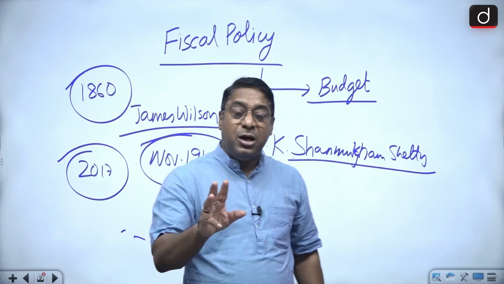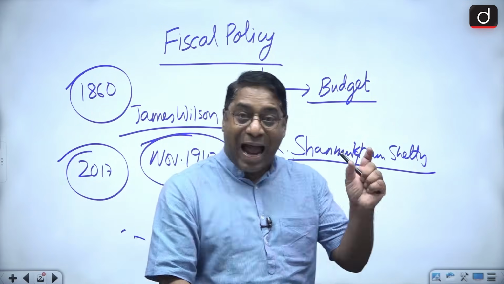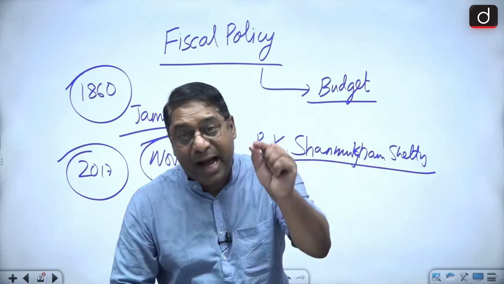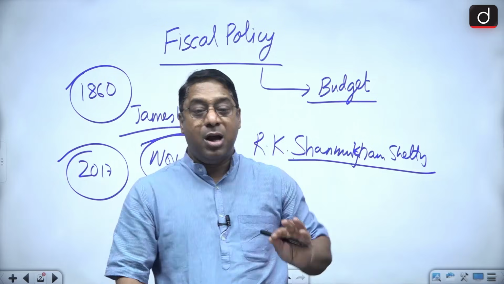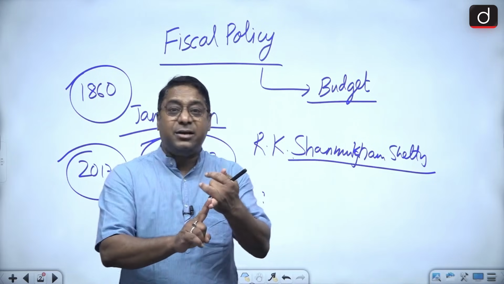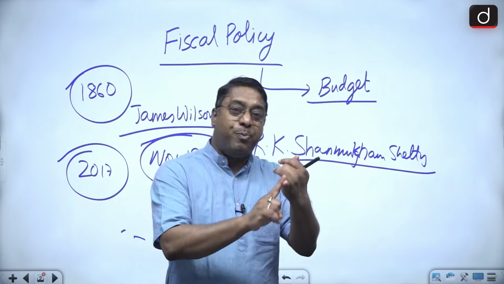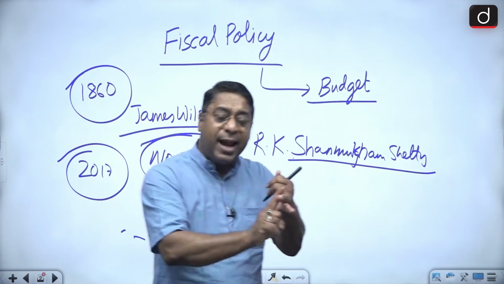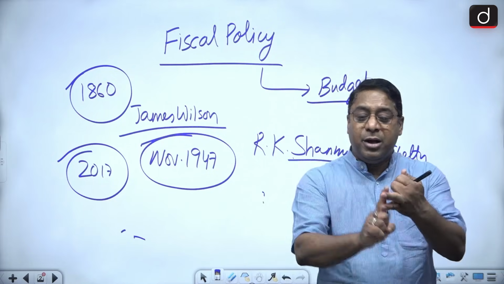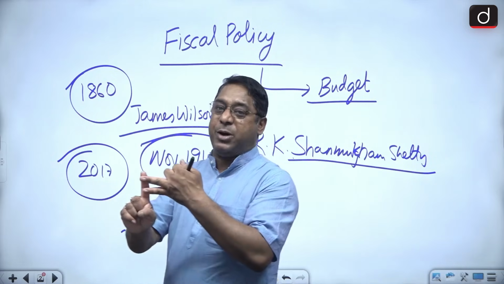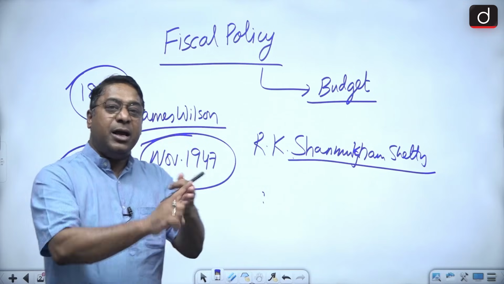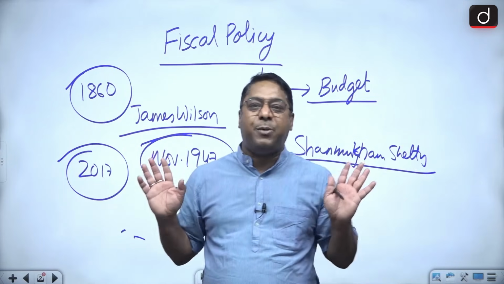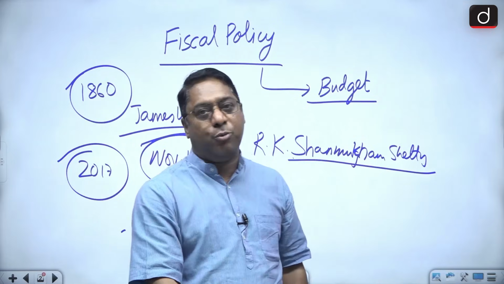So that means the first document is the annual financial statement. In it, data with regard to 3 years are presented. Current financial year, in which budget estimates and revised estimates are presented. Second, previous financial year, in which the actual figures are presented. And the third is the next financial year, in which the budget estimates are presented. So this is the first document.